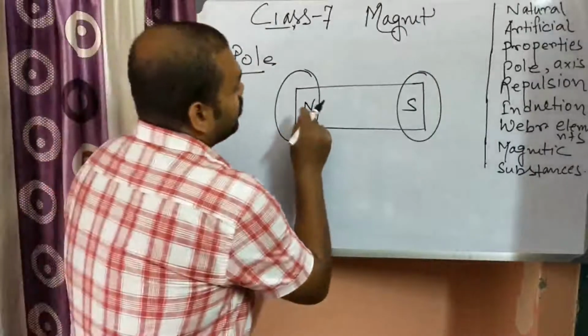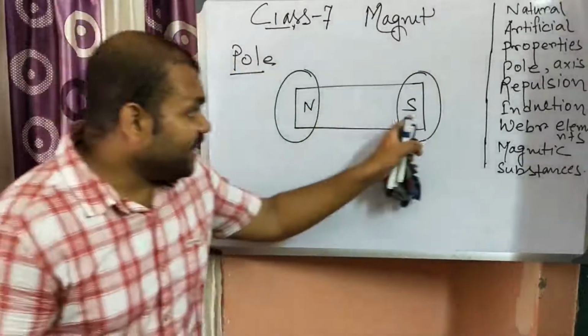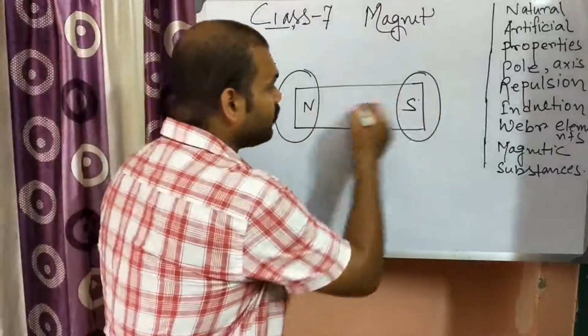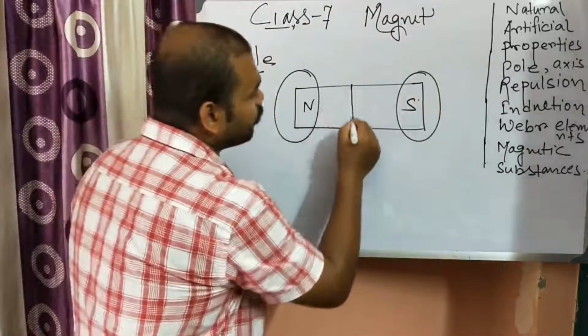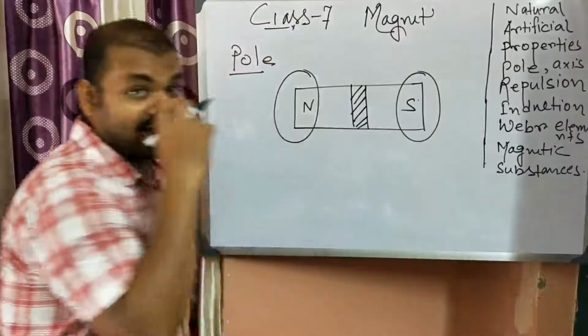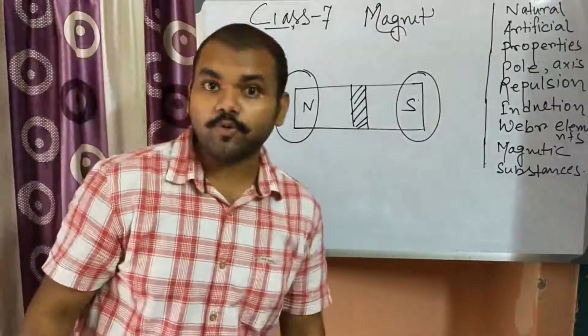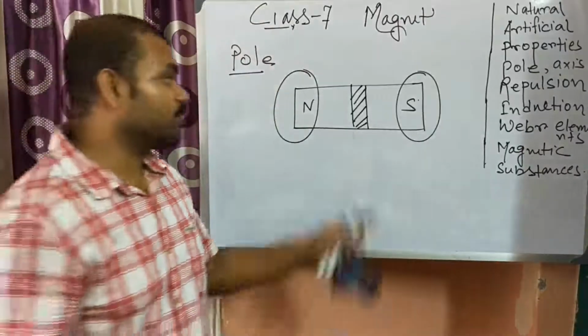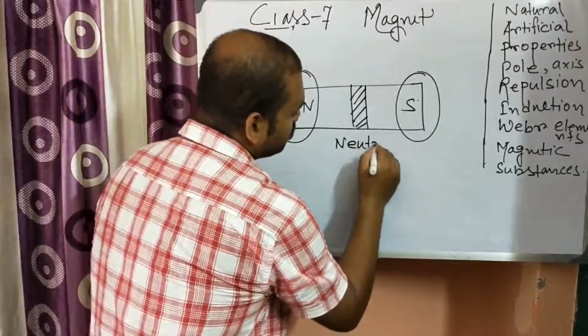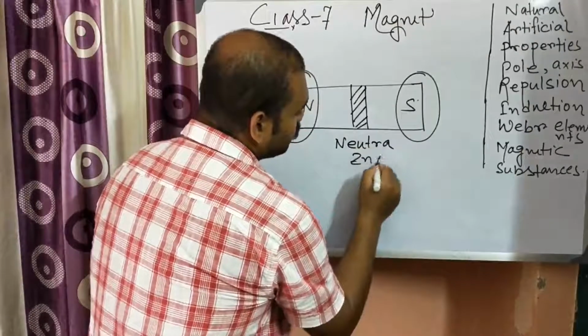The end points are known as the poles. So this is one pole, this is the other pole, and in the middle portion there is no attraction found. This portion is known as the neutral zone.